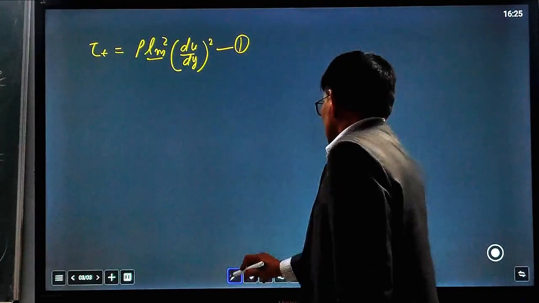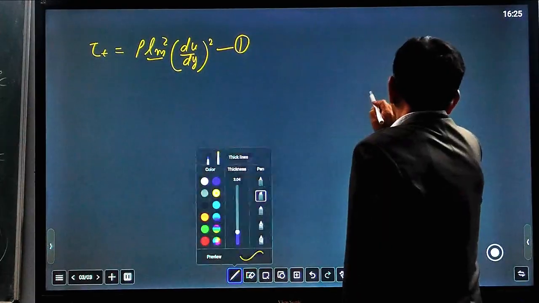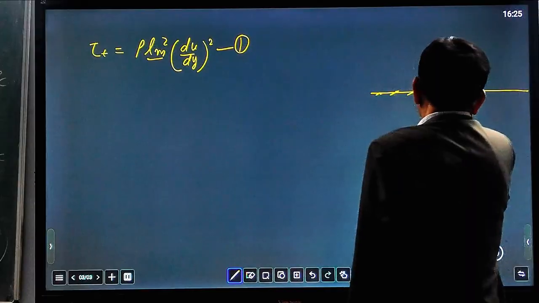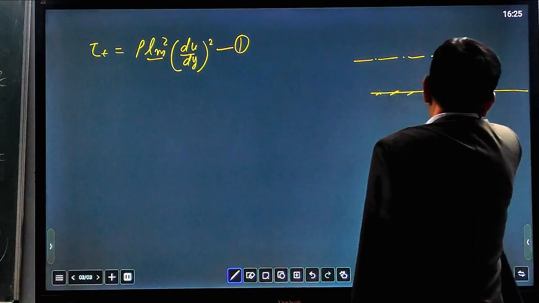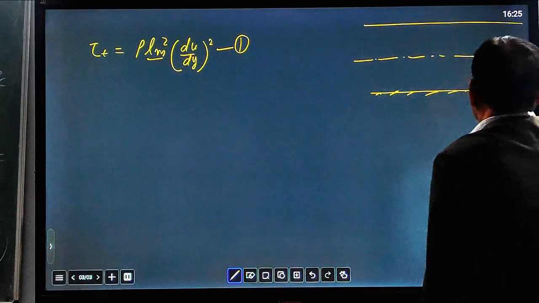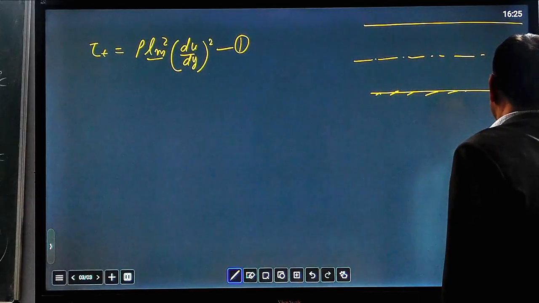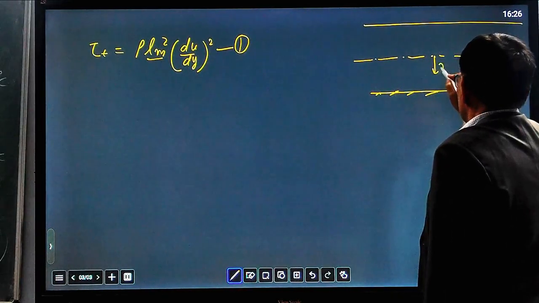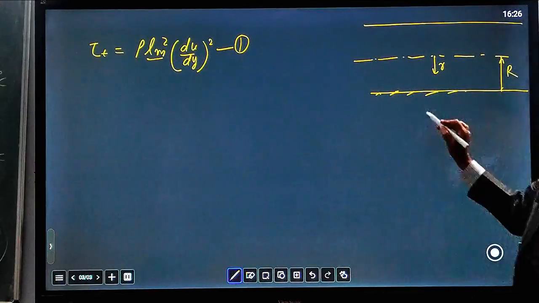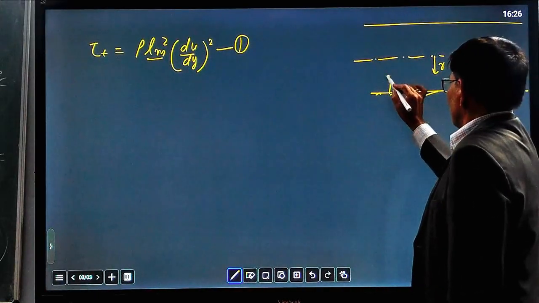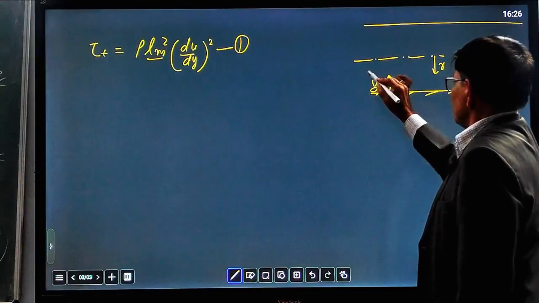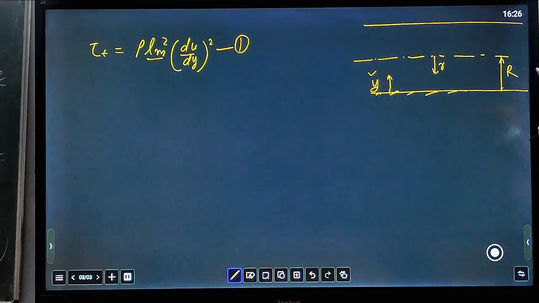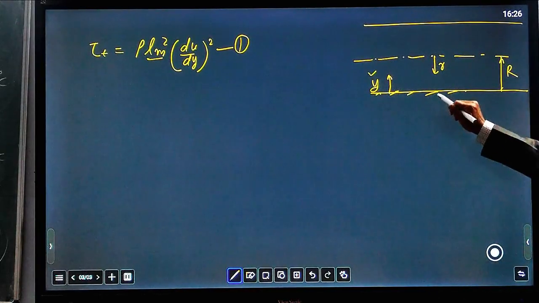Let us draw a diagram here for your reference. This is a pipe, and this is the center line, and this is a circular pipe, and the radius of the pipe is r. We always measure distance r from the center of the pipe, and we take distance y from the surface of the pipe. Always take this reference for how we measure different distances.